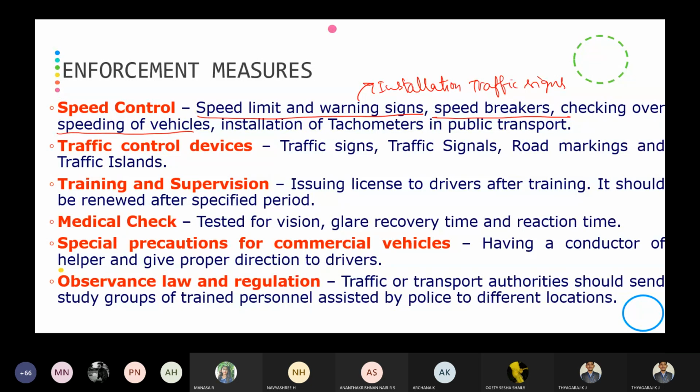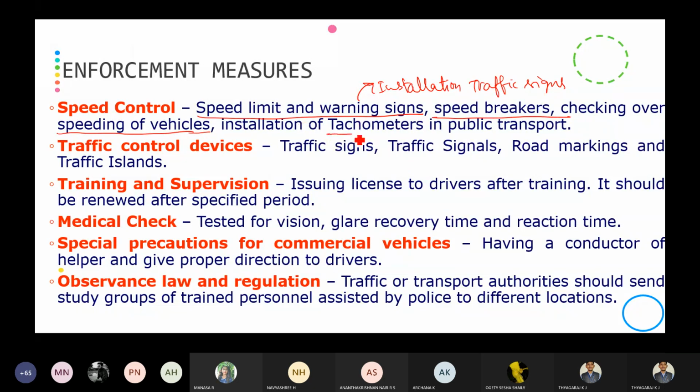I think you all know that near our nearby college, near the Air Force Station, the radar spot speed studies were carried out. That is, the radar gun will be there. So they are going to check whether vehicles are moving at normal speed or over speed.